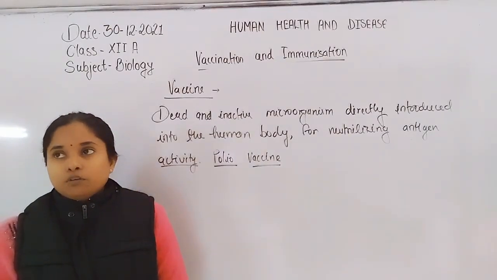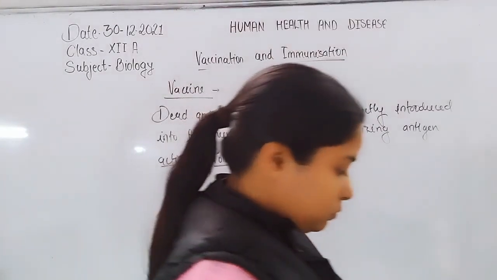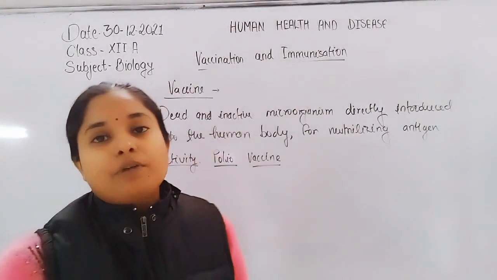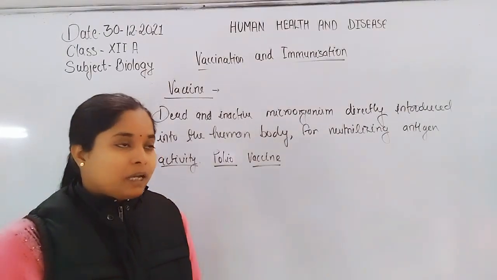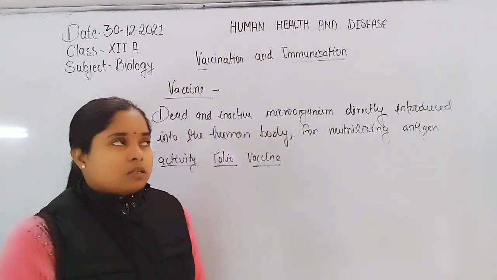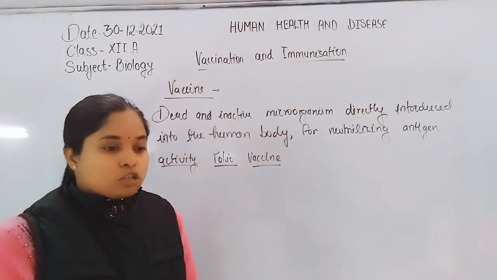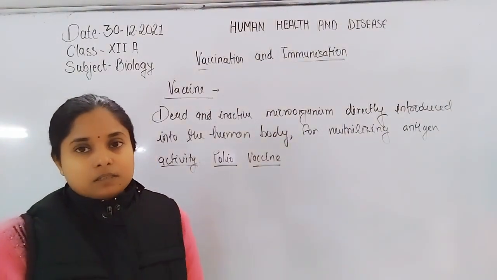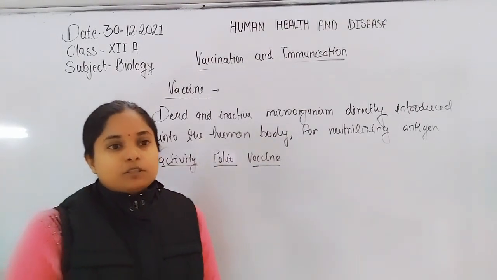There are two kinds of vaccines: attenuated type of vaccine, or dead or simple vaccine. In the attenuated type of vaccine, the inactive pathogen is introduced into the human body, so there is a chance of reactivation of this pathogen, because due to certain circumstances it may become active again.